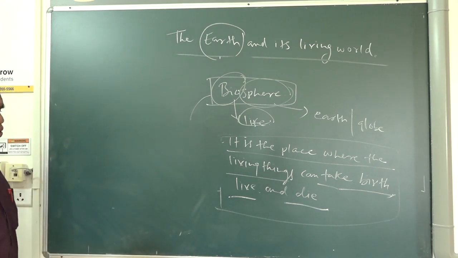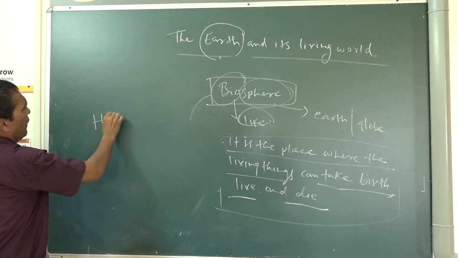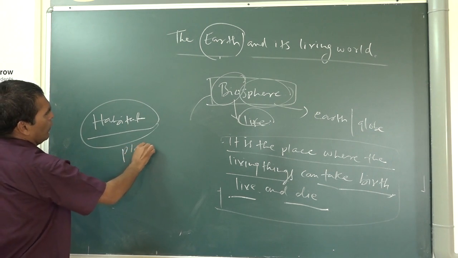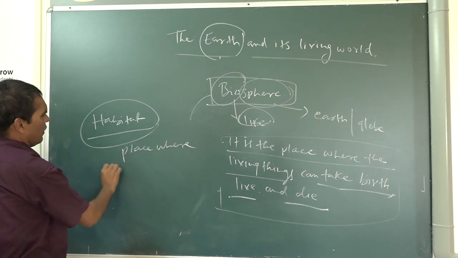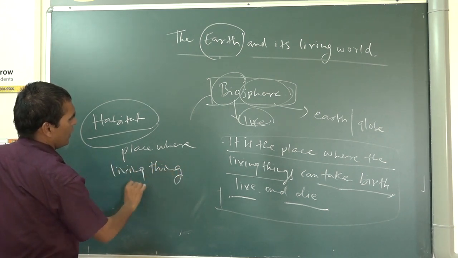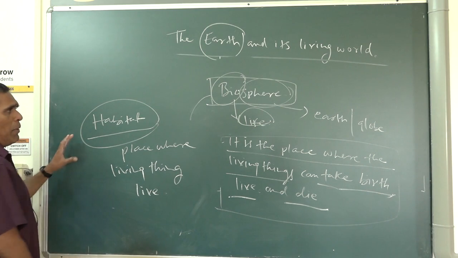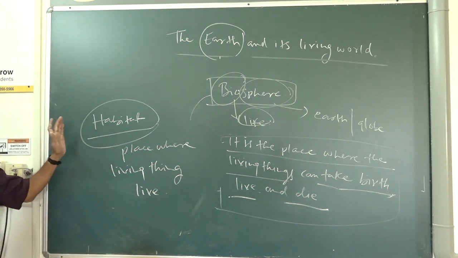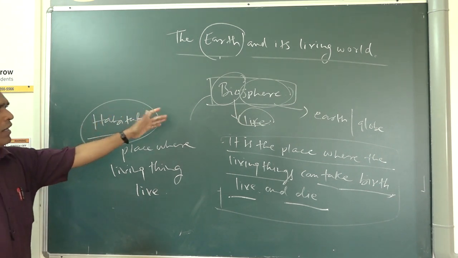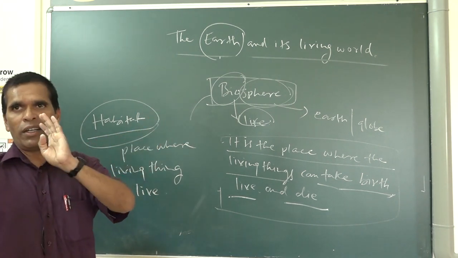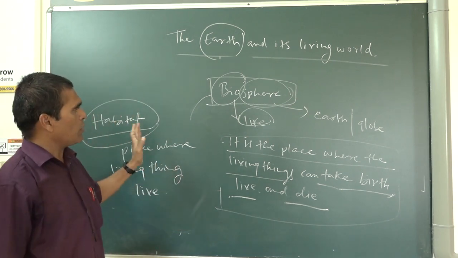And one more thing you have to understand: habitat. Habitat means the place where living things live. In different habitats, there are different animals and different plants. Different habitats mean that in the biosphere, living things' habitats are found in the atmosphere, hydrosphere, and on the lithosphere.